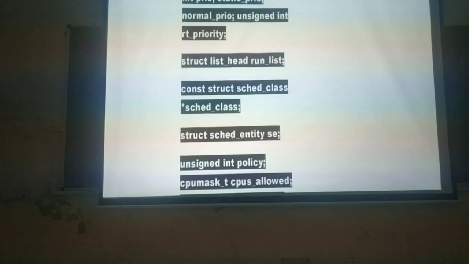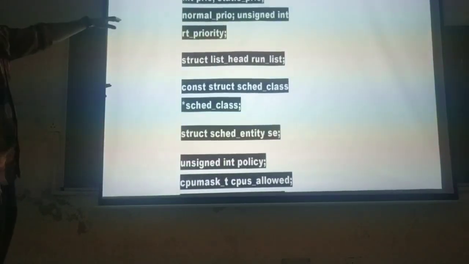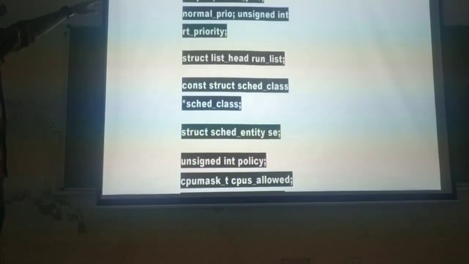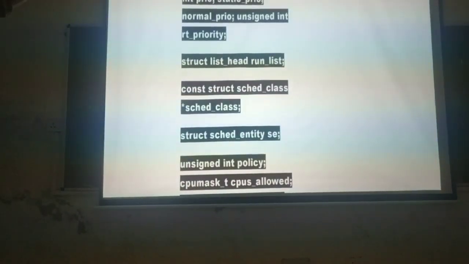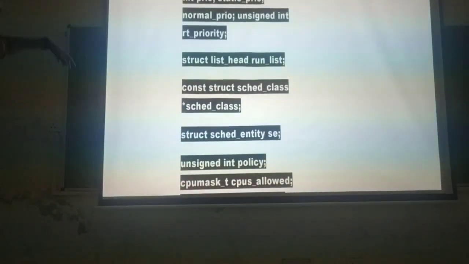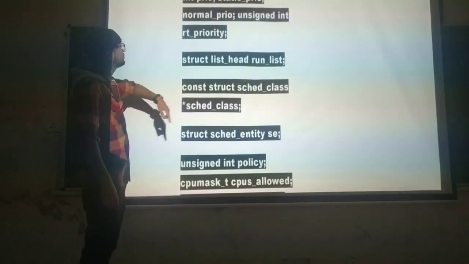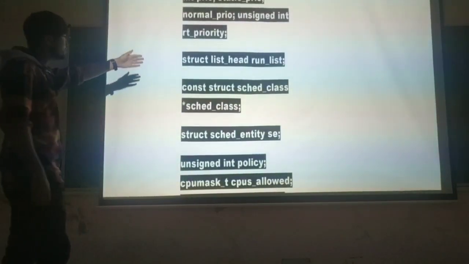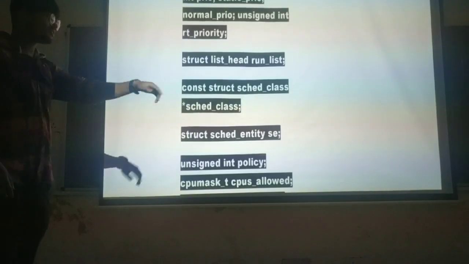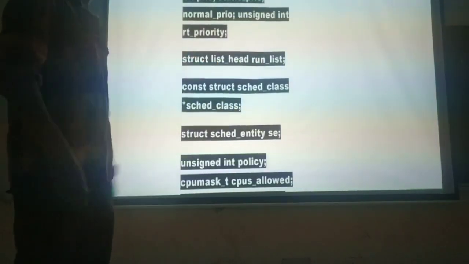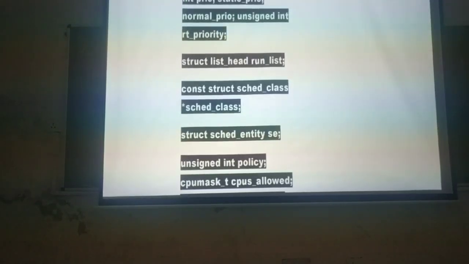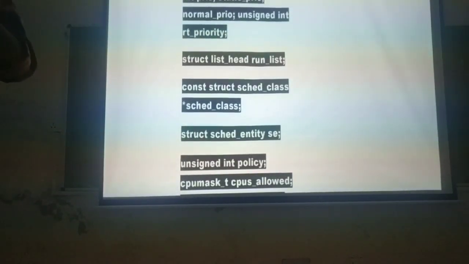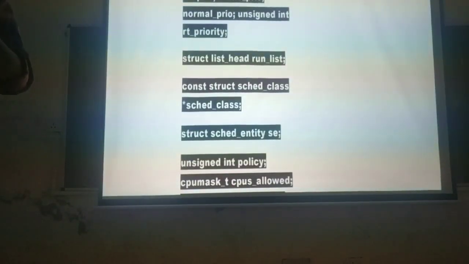Okay, this is a structure whose name is task struct, and we have some data in it which are of different types, like we have integer and list and everything. I will be explaining in future slides. Can you please tell me the role of the structure here? Yeah, to contain the information about all the tasks which are running in Linux.